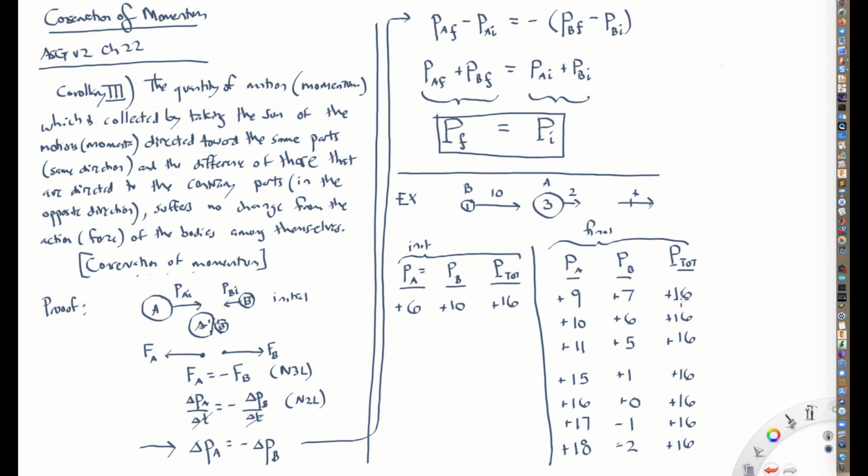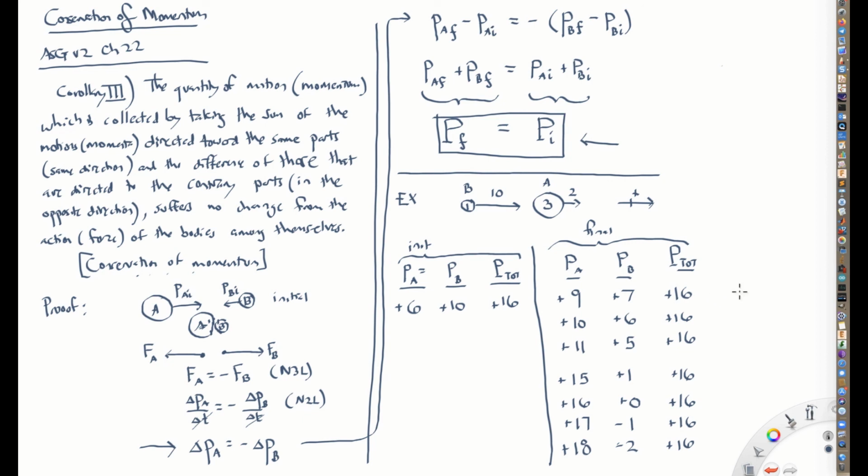So all of these outcomes are consistent with the law of conservation of momentum. So all these could happen. Notice this is somewhat ambiguous. We don't know which of these outcomes actually does happen. We would have to have more information in order to find out which of these outcomes could happen. But at the very least, all of them are consistent with the law of conservation of momentum.